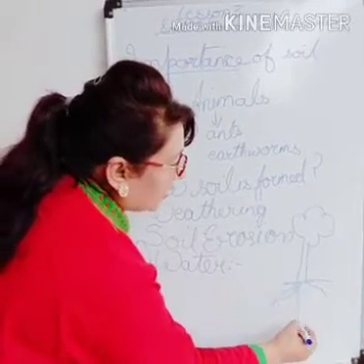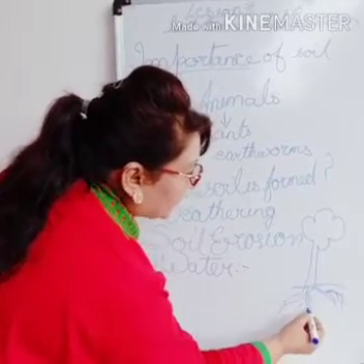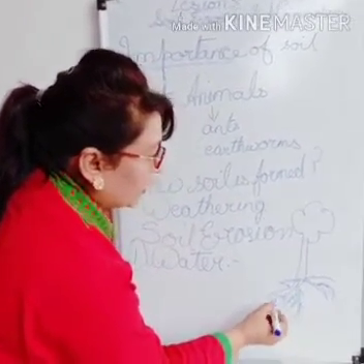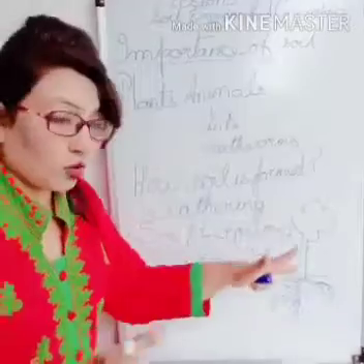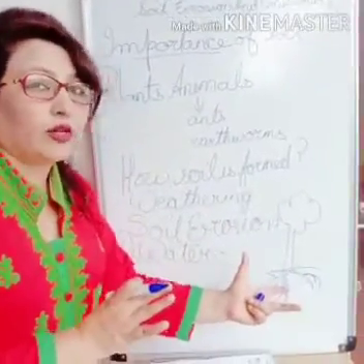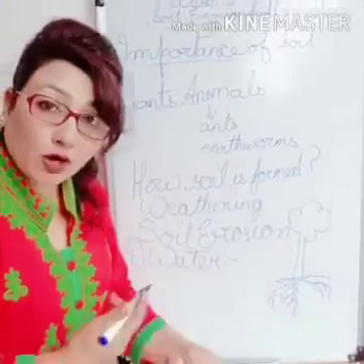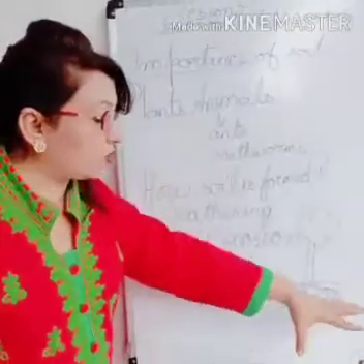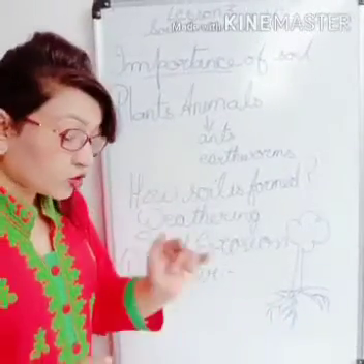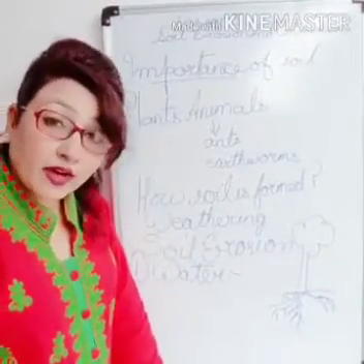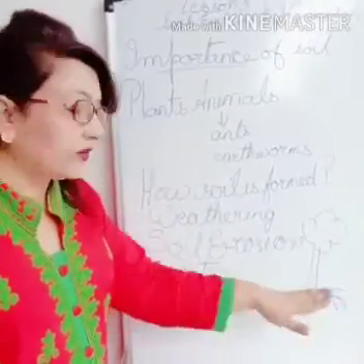go and pass down into the soil and they are holding the soil very tightly so that the tree may be standing firm. When they are holding the soil very tightly to hold support, in another way they are also holding the soil so that the soil is not able to be carried away by the wind or water. This is what I wanted to explain to you, how the roots are holding the soil while providing support to the tree or a plant. So the roots of the trees are playing a very important role in holding the soil and preventing soil erosion.